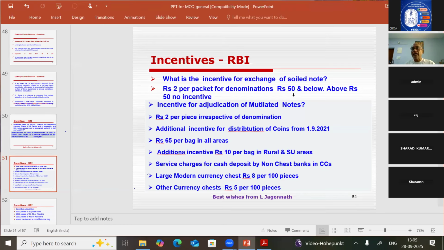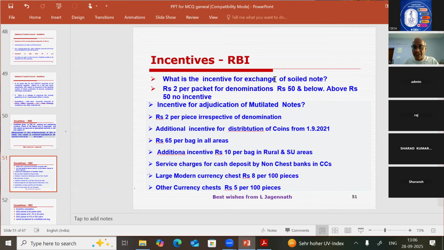For denominations above rupees 50, that is 100 and above, for exchange of soiled notes, banks will not get any incentive from RBI. Okay, incentive for adjudication of mutilated notes. We use the word exchange for soiled notes. Exchange means if a customer or anybody from the general public gives you a 100 rupees soiled note, we should exchange it with a clean 100 rupees note.